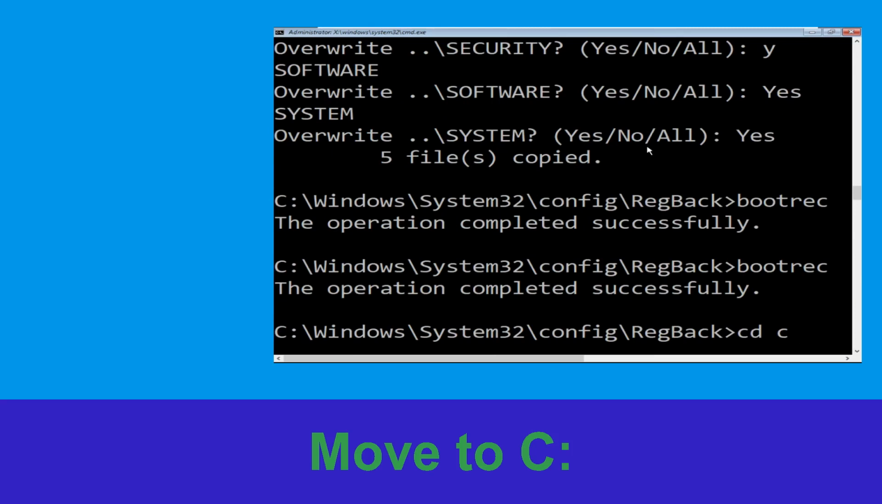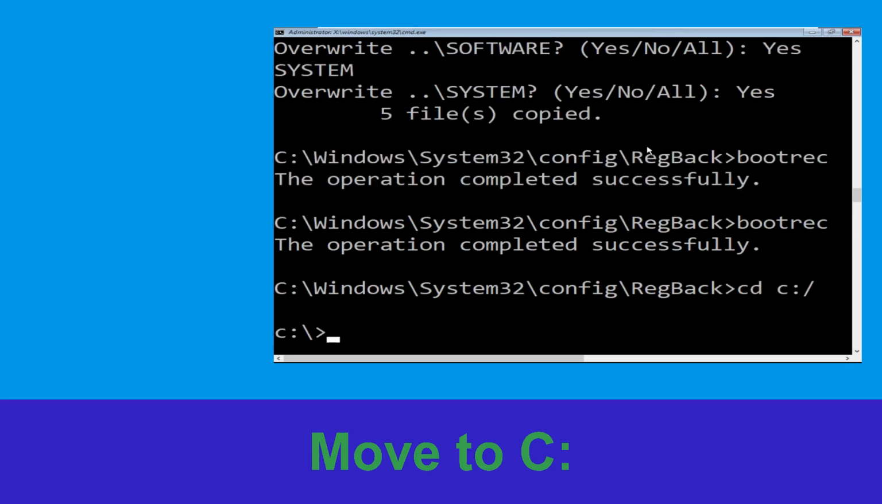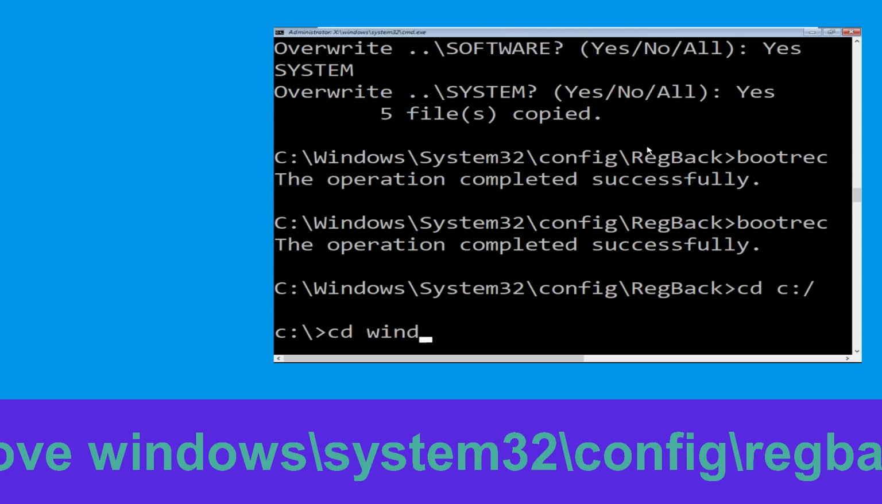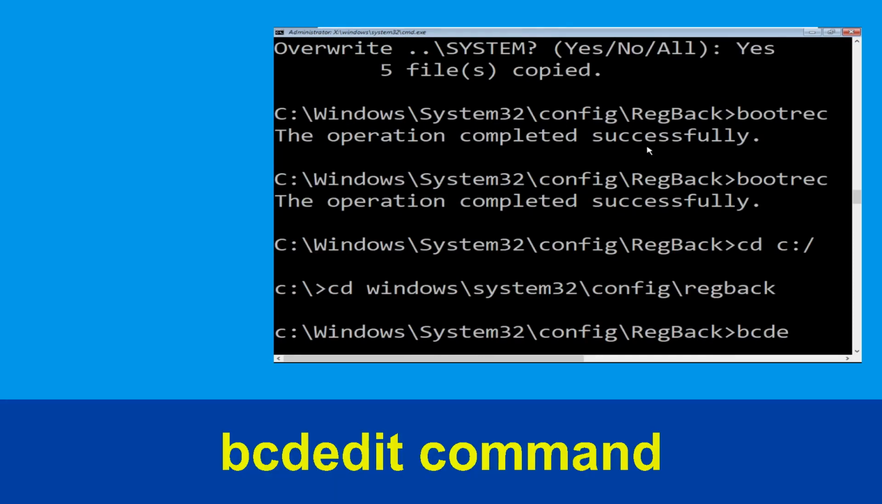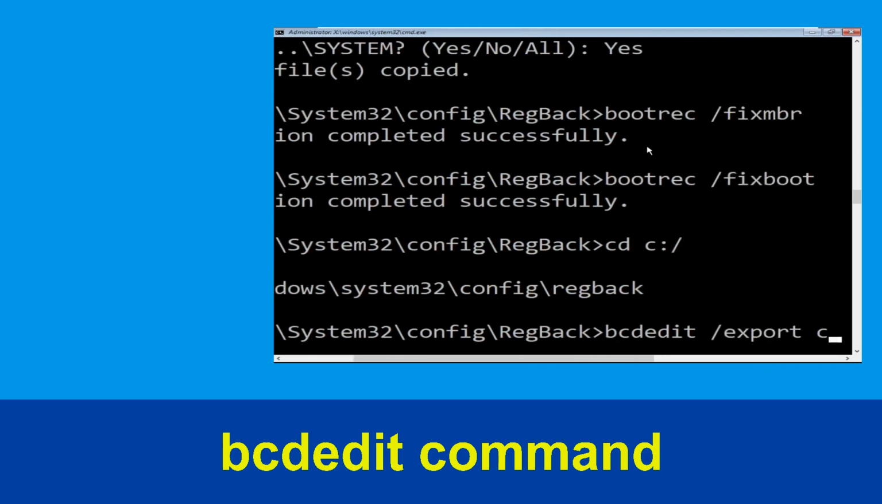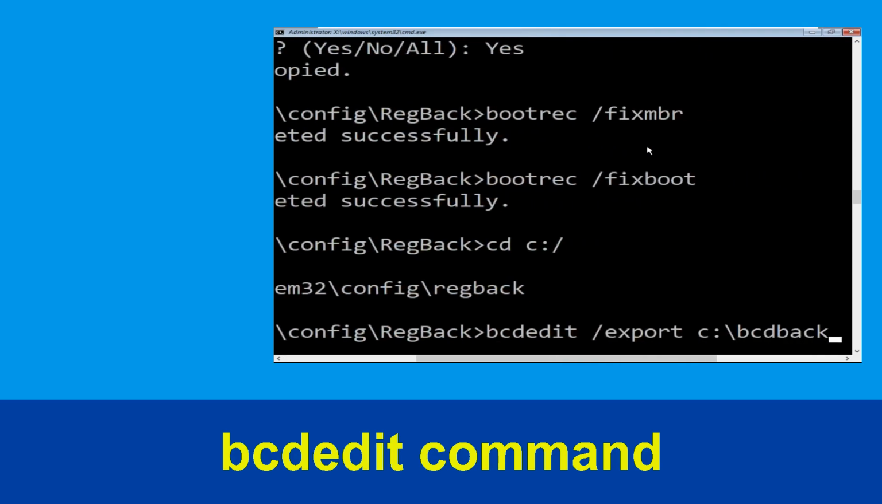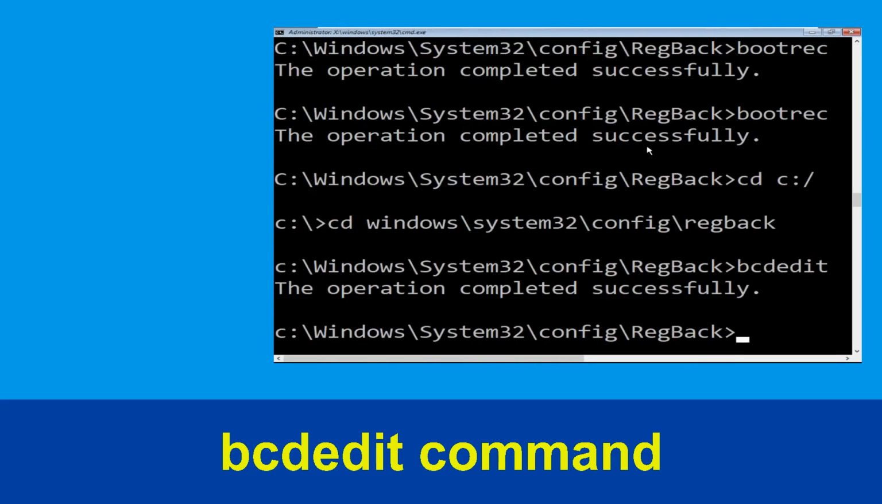Now execute this command. cd space c colon /. Let's execute this command. Type cd space windows /system32 /config regback. Then simply we need to hit enter to execute this command. Type bcdedit space /export space c colon /bcd backup and simply hit enter to execute this command.